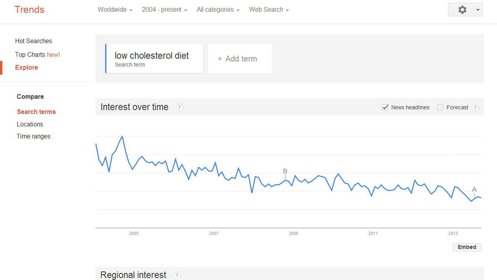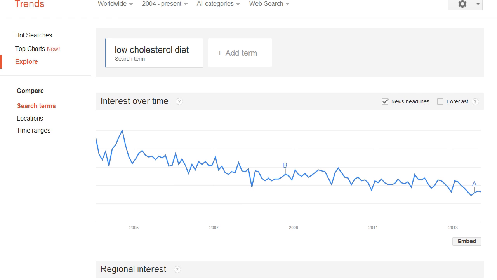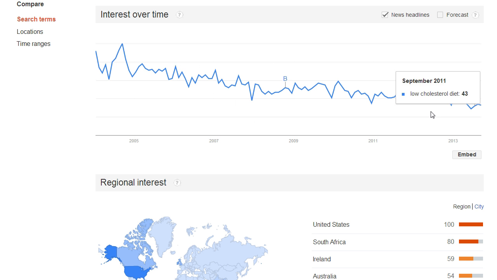Now, the next site I want to talk about is Google Trends, and you can find it by going to google.com/trends. Now, Google Trends allows you to see basically the trends of a buyer market. You can see which keywords are rising so that you can look into exactly which keywords you want to rank on. So if you go to the site and you type in a specific keyword term, let's say we'll stick with the low cholesterol diet, and you can actually see the interest over time.